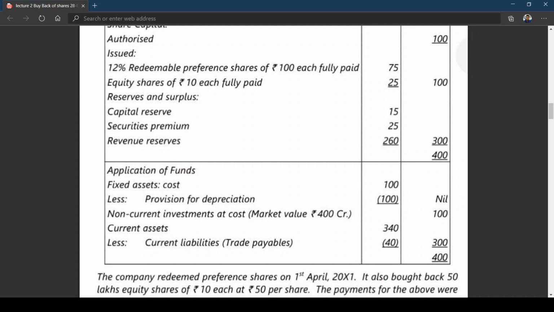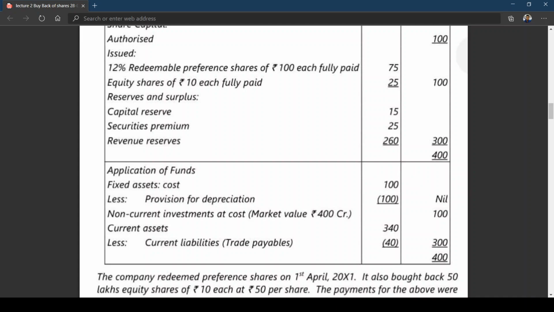Now tell me, what is the total amount to be transferred to CRR? It is 80 crores, and for that 80 crores we have enough revenue reserve. You can see we are having 260 crores, so that can be adjusted. Okay. Now, can you tell me what is the additional entry you should write in buyback? We have learned two problems, the entries for buyback. Before I show you the solution, let us have a discussion, then you can write. Try to recapitulate group 1 redemption of preference shares.